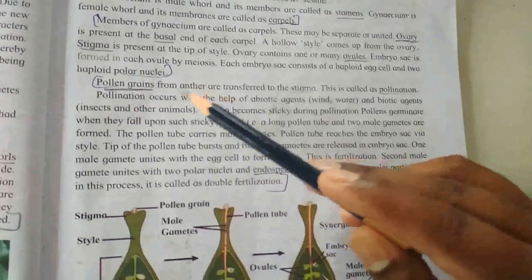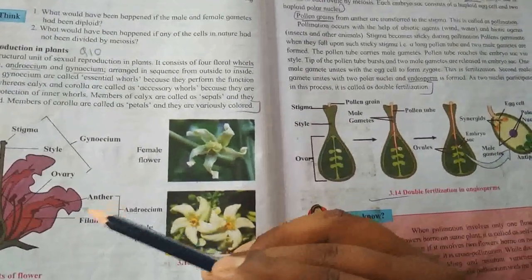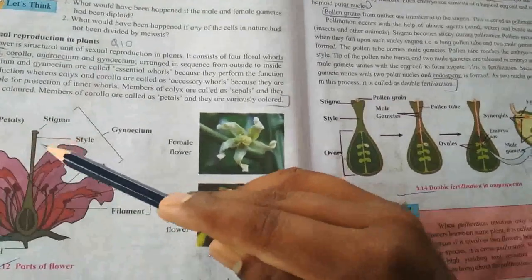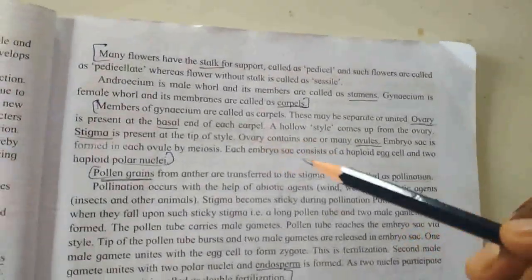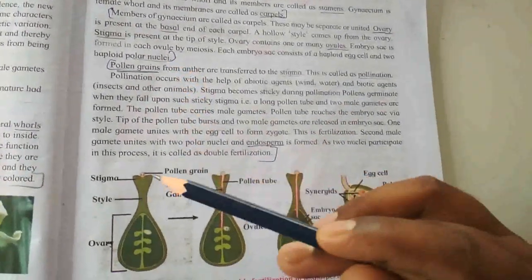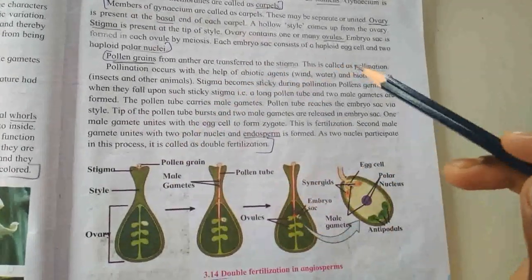Pollen grains from the anther are transferred to the stigma. This is called pollination.